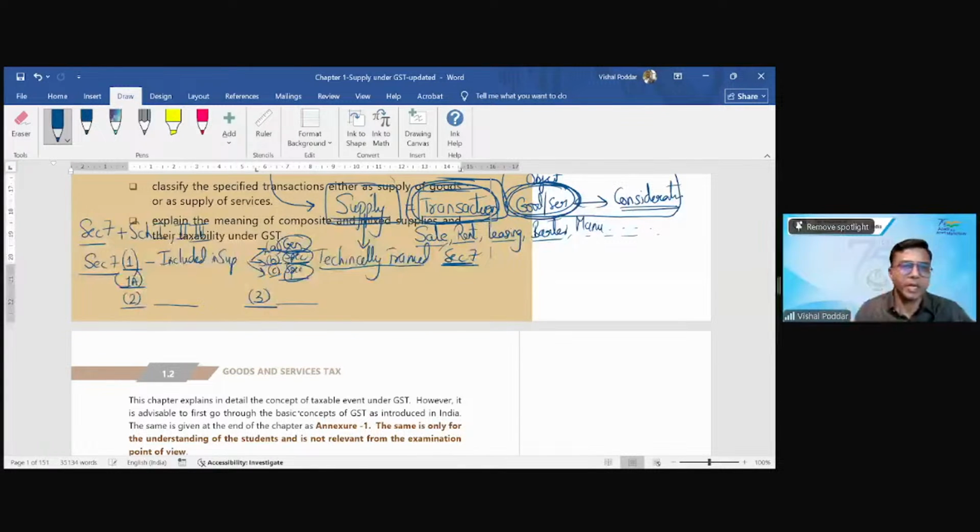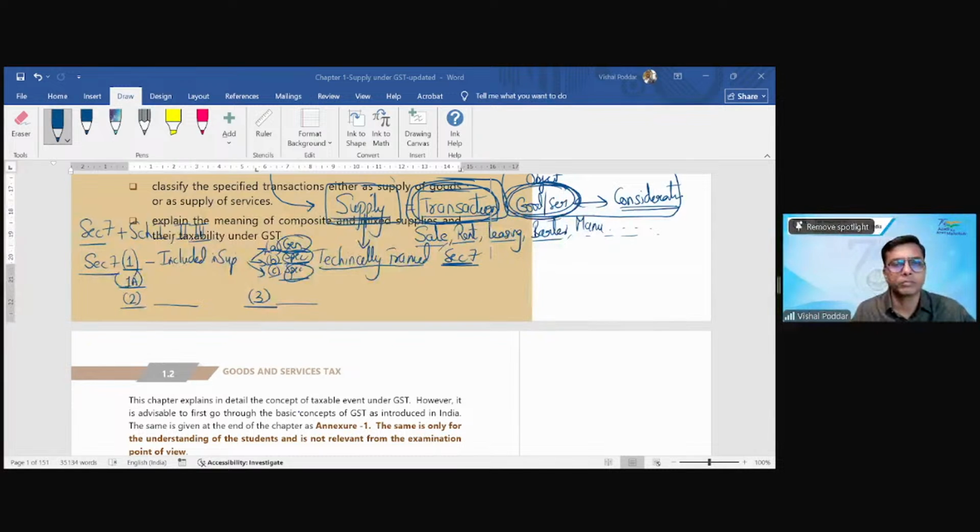That is subsection 1. I want to know what is subsection 2 and 3. Which is not supply. That is schedule 3. What is subsection 2 and subsection 3 of 7? Pitambar, you are saying exclusion, but I'm specifically asking what subsection 2 is dealing with, what subsection 3 is dealing with. So subsection 2 deals with exclusion or 3 deals with exclusion? Sandeep, again, where is classification? Yes, please go ahead.